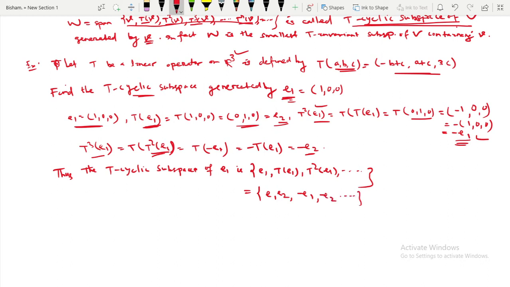So whatever you get, these are the span of U1 and U2. So we can write this as span of U1 comma U2.